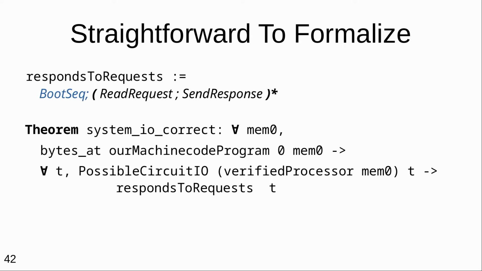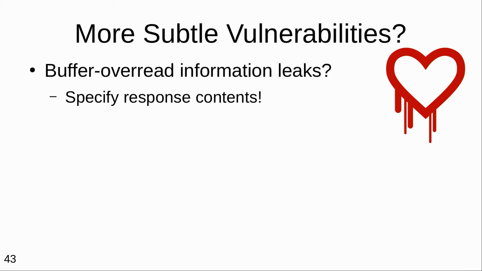There's a catch. Your observation might stop in the middle of a network request, in which case the trace predicate as shown doesn't hold. So we allow a little bit of leeway. We say the trace must be extensible to a trace that satisfies the predicate above. But here is a system-level specification of this property that is captured in all its essential parts on the slide. And we actually proved something like this. And to prove this, we needed much more complicated specifications on the way towards this high-level result. For more subtle vulnerabilities, you need more subtle specs, but often only barely more subtle.